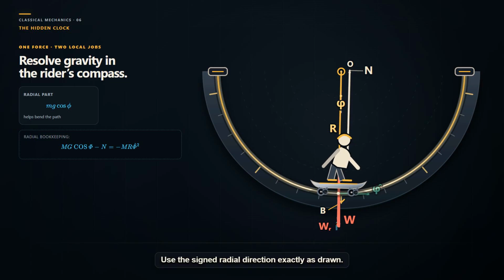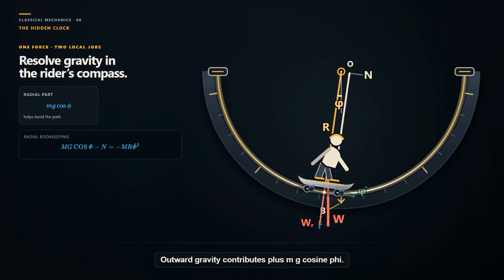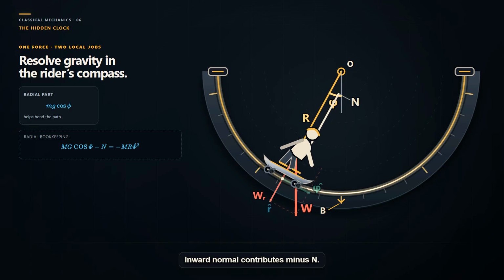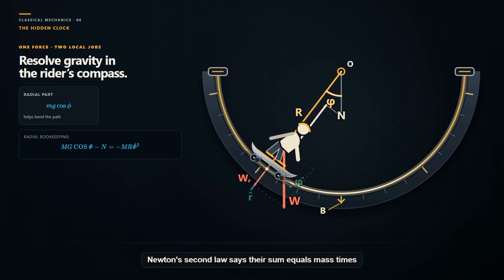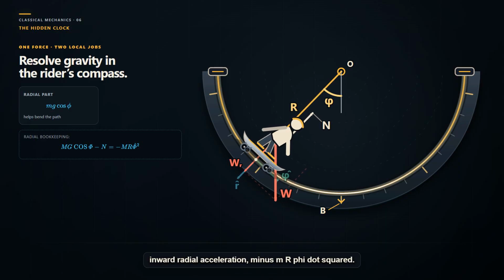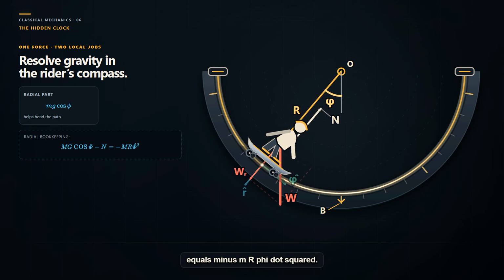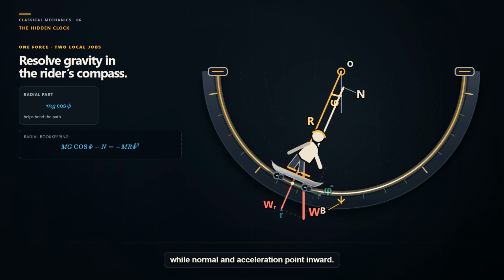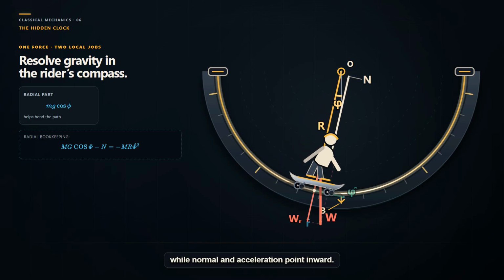Use the signed radial direction exactly as drawn. Outward gravity contributes plus mg cosine phi. Inward normal contributes minus N. Newton's second law says their sum equals mass times inward radial acceleration, minus m r phi dot squared. The radial ledger reads mg cosine phi minus N equals minus m r phi dot squared. Each sign has a picture. Outward is positive, while normal and acceleration point inward.